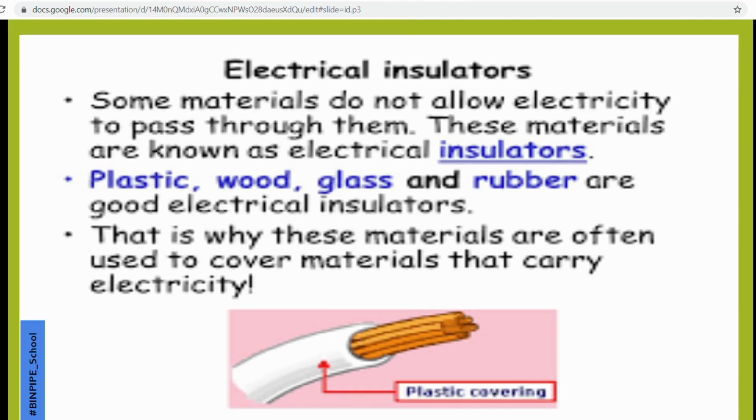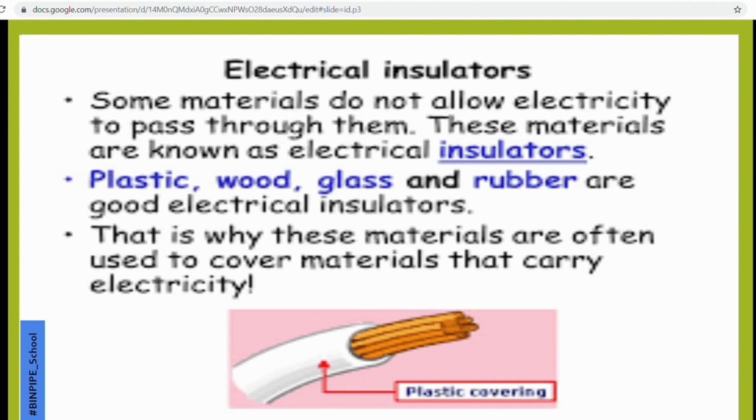As you had suggested to use black tape, why do we use black or whatever insulating tapes that are available in the market? We use it generally to conceal the open conductor, so that we do not get an electric shock or current while holding that particular conductor. Okay, that is the reason.